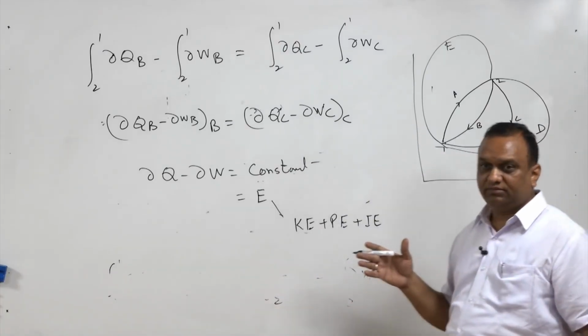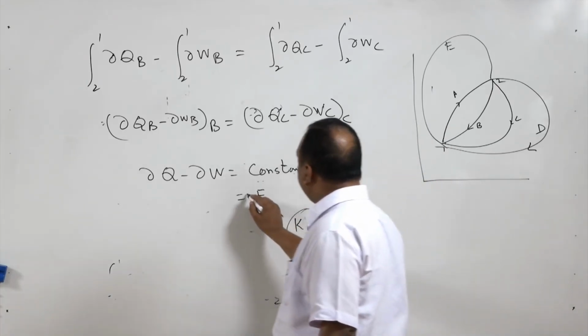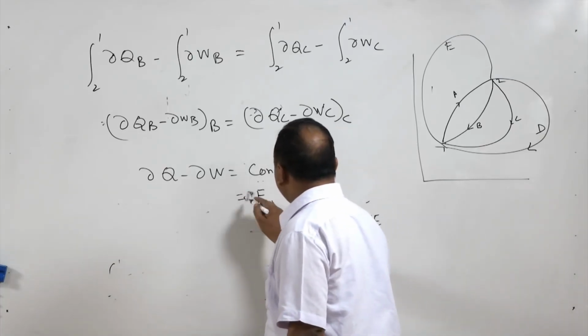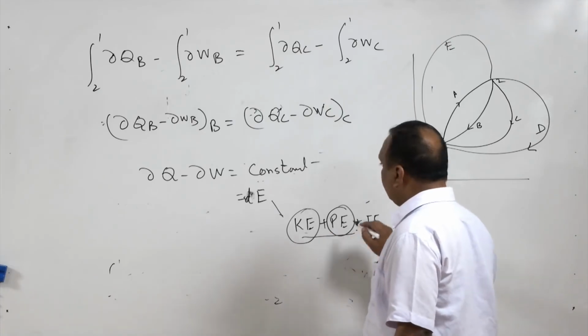But in a closed system the change in kinetic energy and the change in potential energy is negligible, so dE is dU.